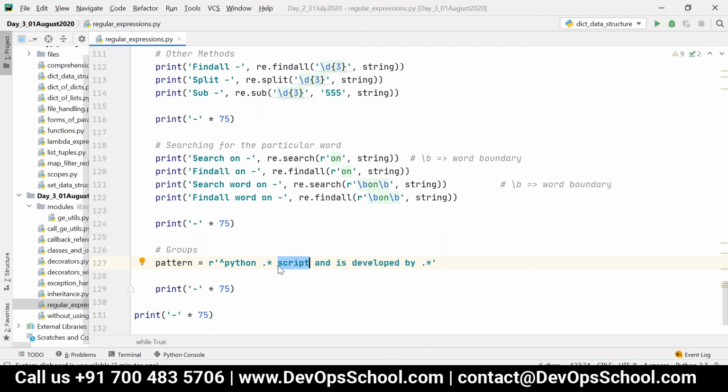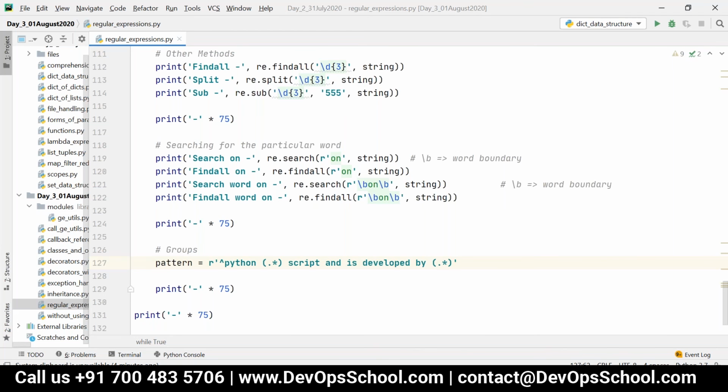Between Python and script, there can be any number of words, and also after "is developed by", there can be any number of words, where either it be Guido or Guido Van or Guido Van Rossum, like that. It can be anything. Now I want to retrieve this particular part. Because the other strings I know it should be Python, it should be script, and is developed by, like that. Now if I want to know these parts, I can just include them within parentheses, like this.